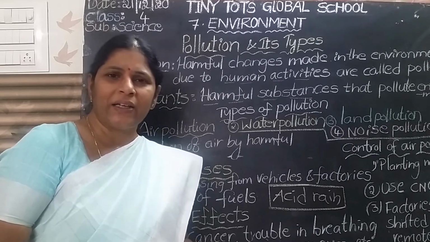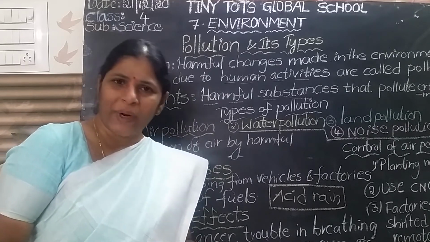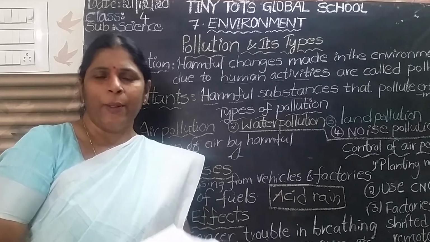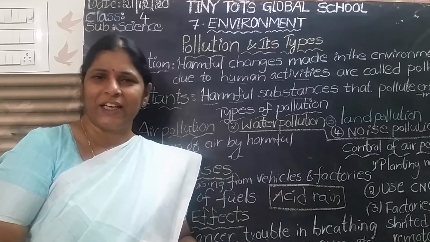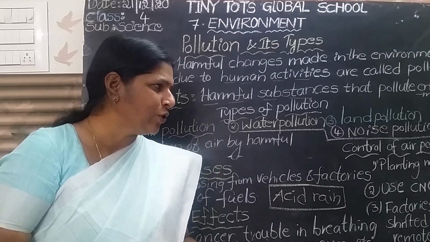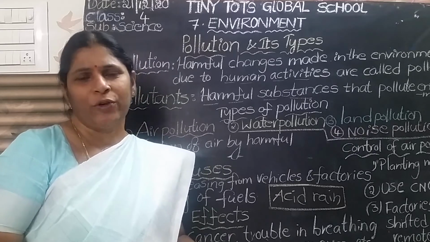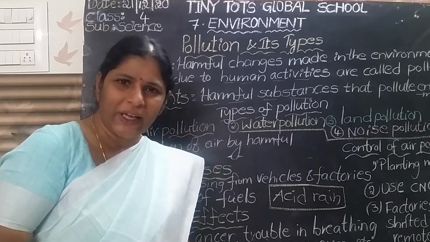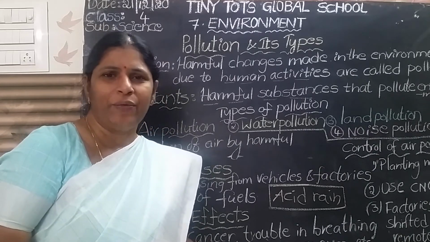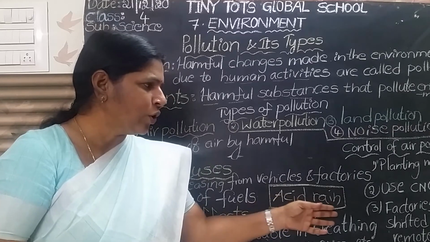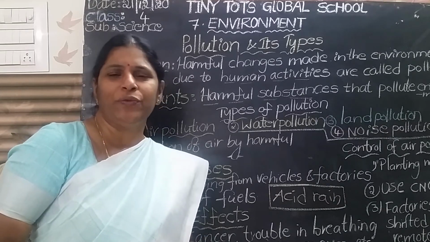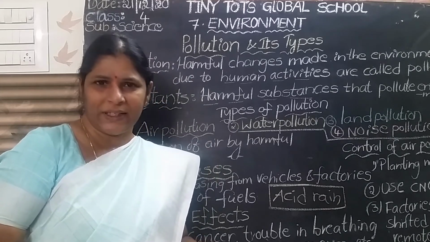If plants are not there, carbon dioxide is more in the atmosphere and the level of oxygen in the atmosphere also decreases. That's why we should grow more plants and trees in our surroundings. Wherever you are, you have to plant more trees. Children, you should plant more trees around your houses. They purify the air, filter the carbon dioxide, and give us the oxygen that we need for breathing continuously. And also those who construct factories or industries, it is better to shift them to remote areas, far off places, children.